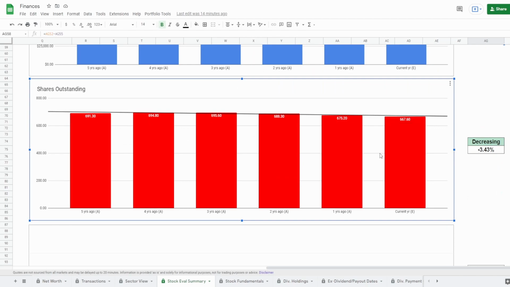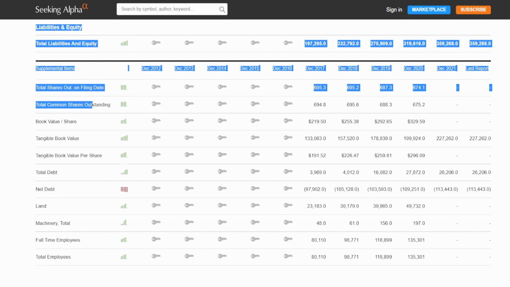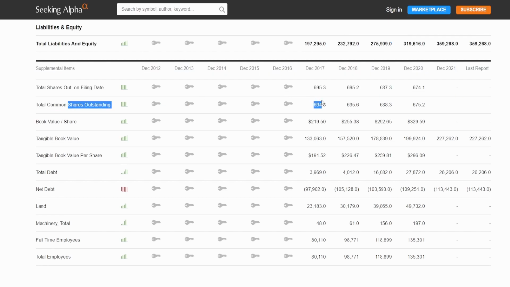And you don't want to overlook this, guys, because this tells you whether or not the company is diluting you as the investor. You want this to be going down. Now, I need to make a disclosure here. For some reason, Google doesn't actually have the 2021 shares outstanding. In fact, looking at Seeking Alpha, we see right here, total common shares outstanding. We have the 2017 numbers, 2018 numbers, 2019 numbers, 2020, and nothing for 2021 and nothing for current.